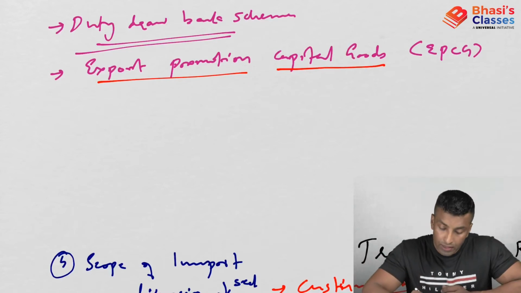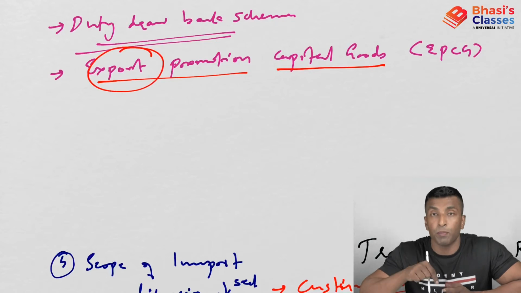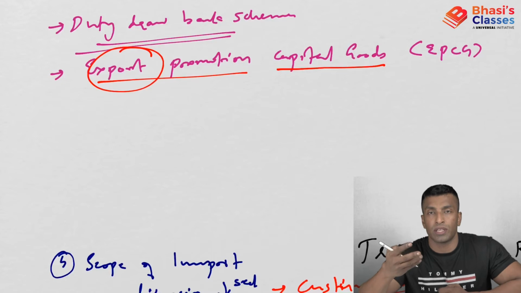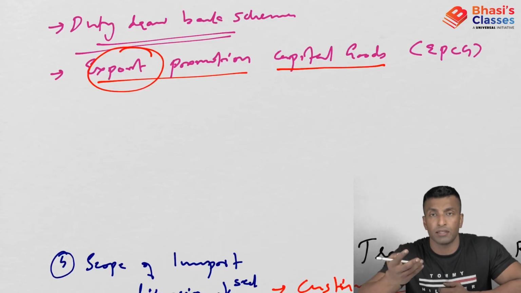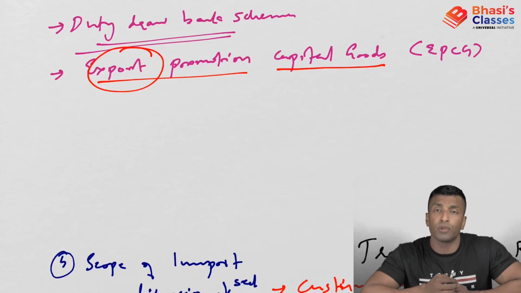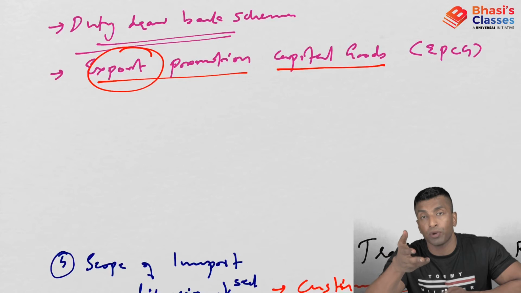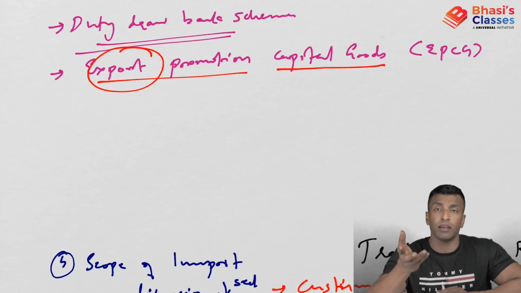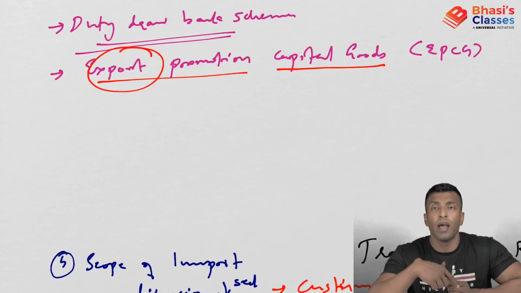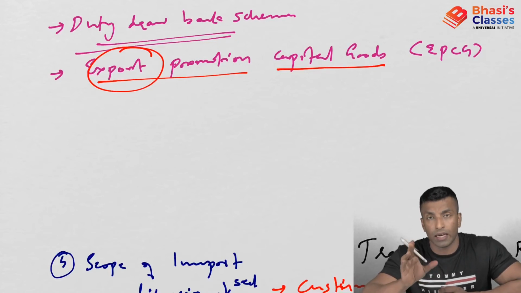Under this scheme, the exporters can import or domestically procure capital goods. Capital goods means machinery, which they are going to use for export purposes, for value addition. For this you can procure it without any customs duty or excise duty, or at a minimum; it will be very low, and it is subject to certain conditions.